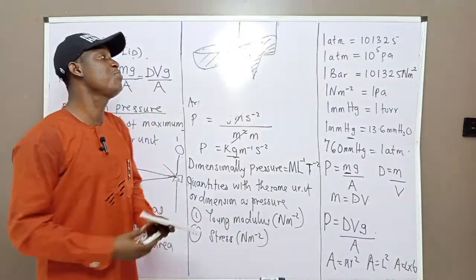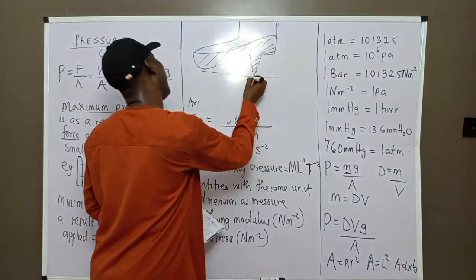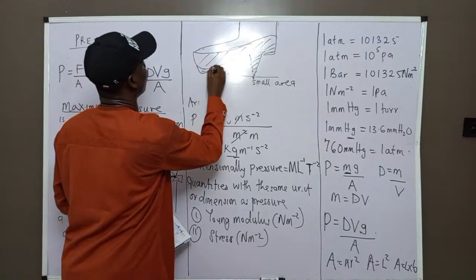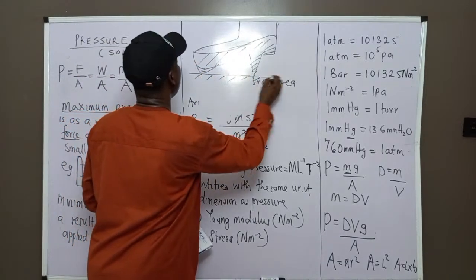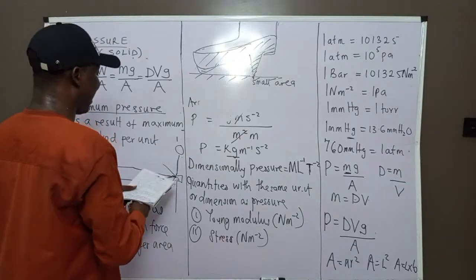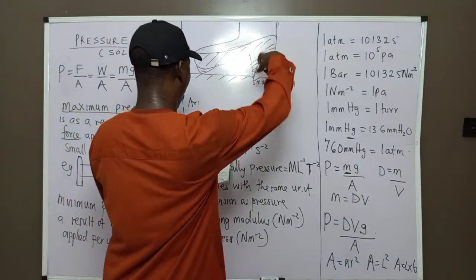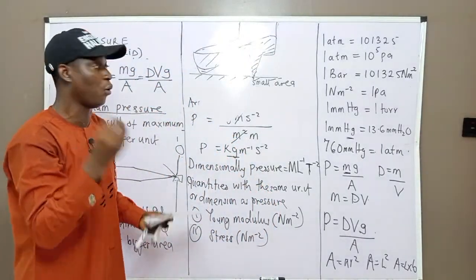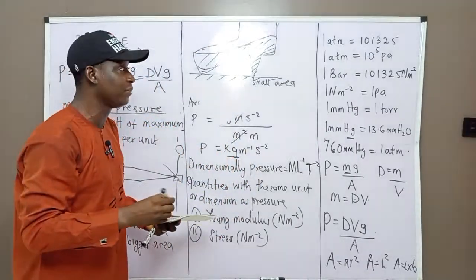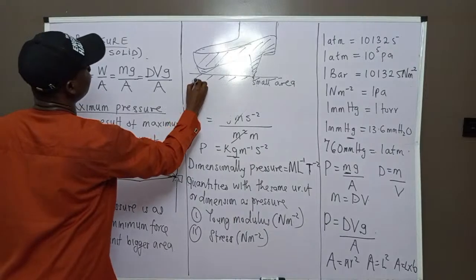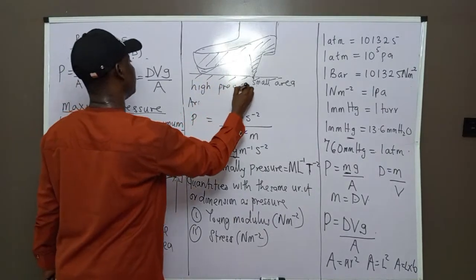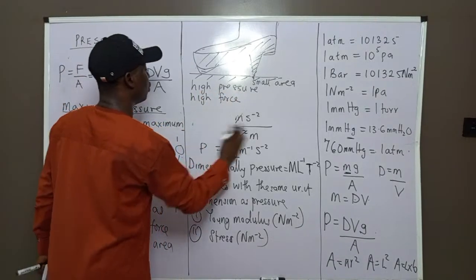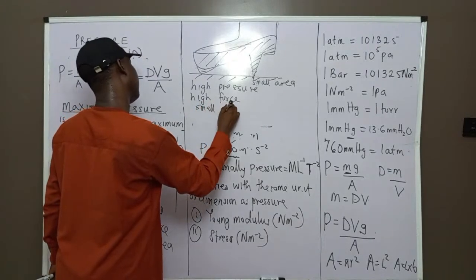It's a lie. It's because the heel occupies a smaller area. Let's say we put it on a wooden floor. You will see an impression of the heel on a wooden floor. You will see the mark. The wooden floor is just like a soft floor. Because the heel is sharp, this heel will produce high pressure, high force on the floor, and a small area. Please take note of that.